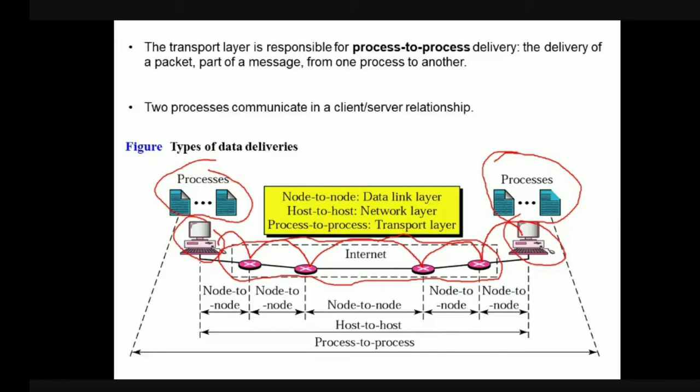Okay, so this is node to node communication, isn't it? Now what will the network layer do? It will do the host to host communication. So obviously host to host communication means it is a combination of node to node. Collection of all these node to node is called host to host.